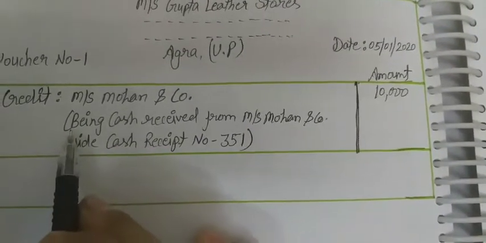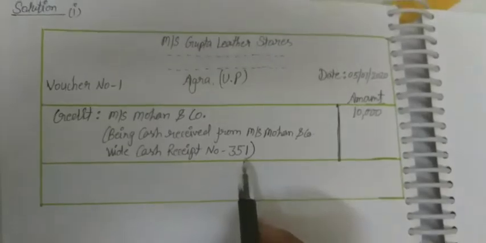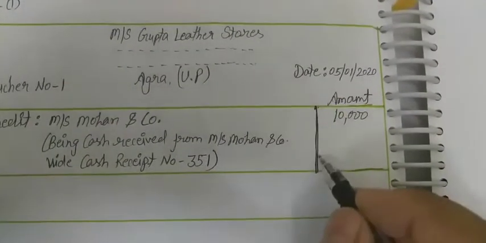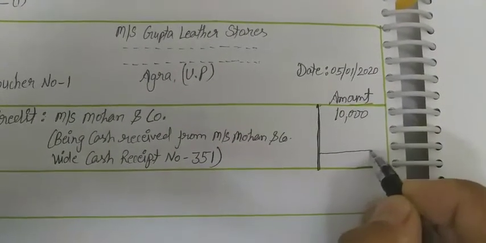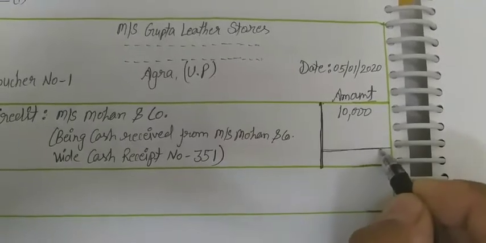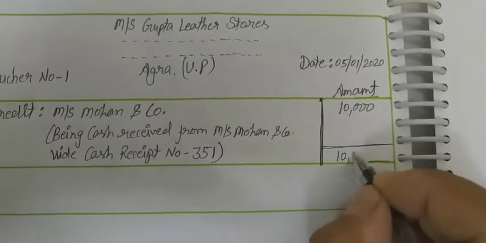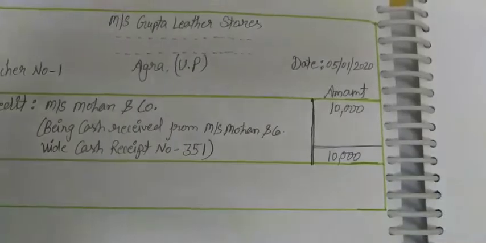The bracket started from here and is now closed here, and the total amount we have to show at the bottom, that is 10,000.